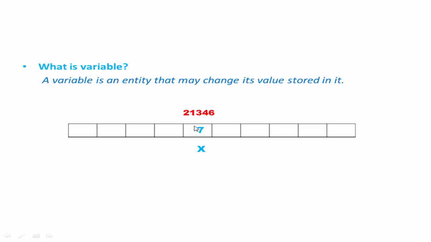Now we want to store another value, say 9, in the same location. Then what happens? When we store the new value 9, it overwrites the previous value and stores the new value. So now X will contain 9, not 7, because a variable can hold only one value at a time. Since X holds different values at different times, that's why X is called a variable.